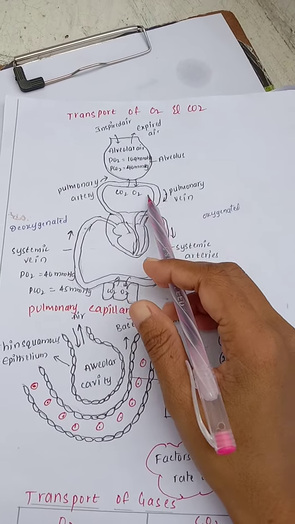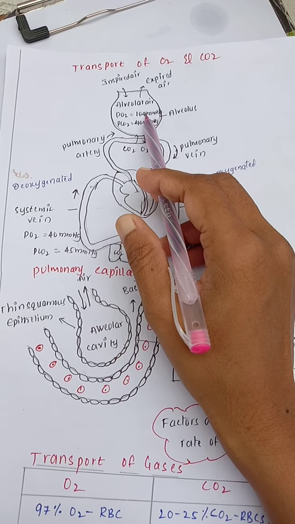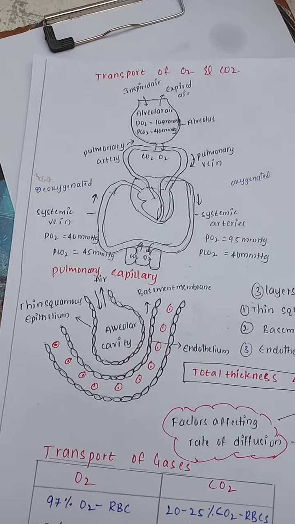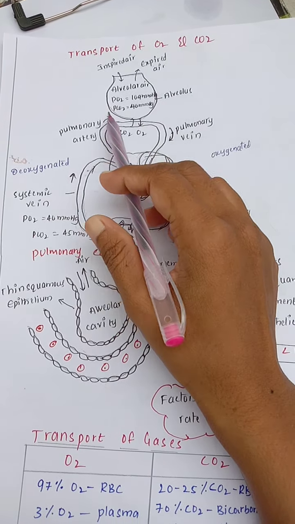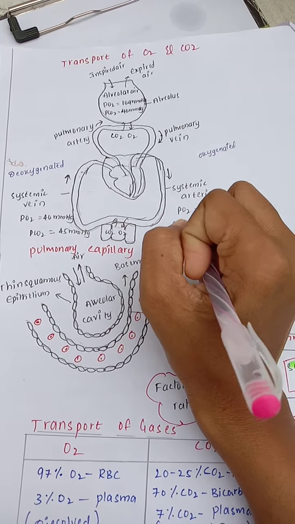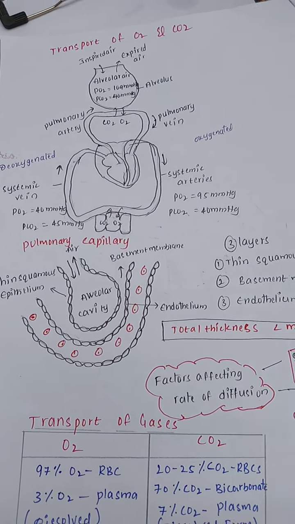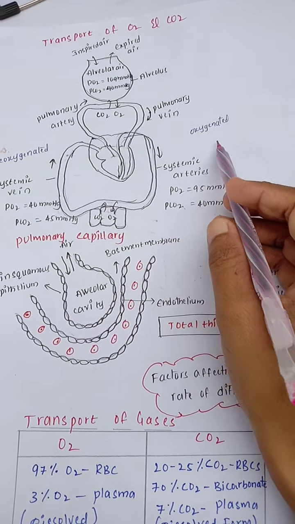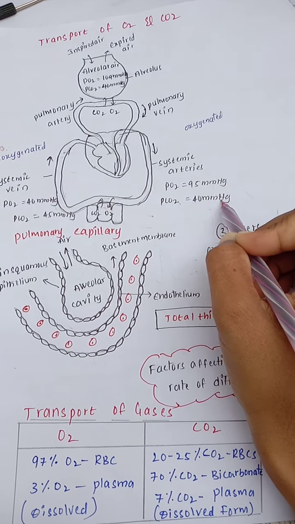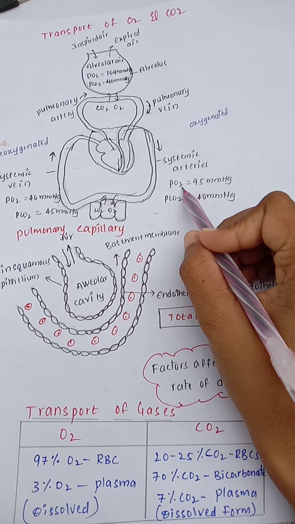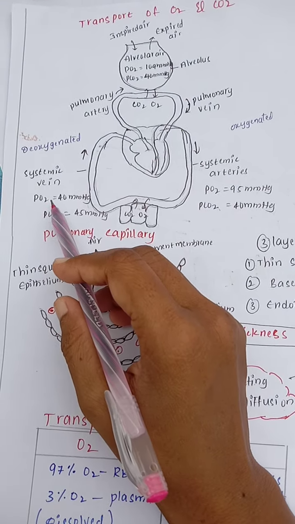I already mentioned to you that in the alveoli, the oxygen will be 104 mmHg, but the partial carbon dioxide will be 40 mmHg in the alveoli part. The oxygenated blood passes into the tissues and supplies oxygen. In oxygenated blood, partial carbon dioxide will be 40 mmHg, whereas partial oxygen will be 95 mmHg. In deoxygenated blood, partial oxygen